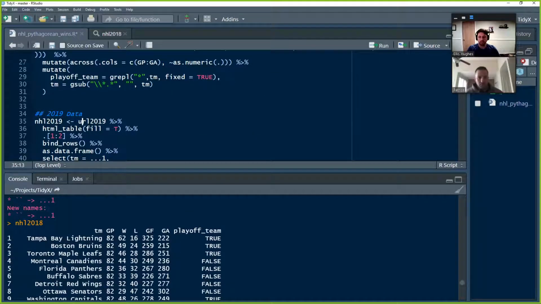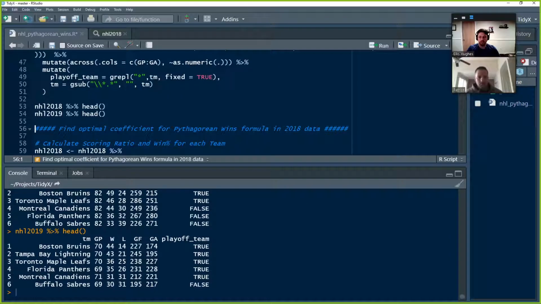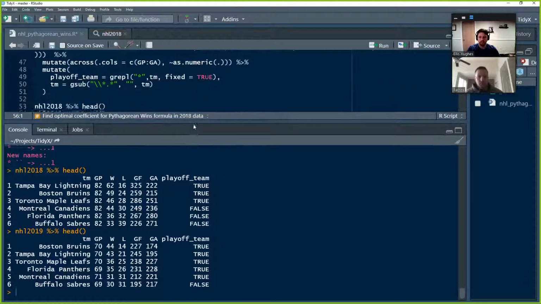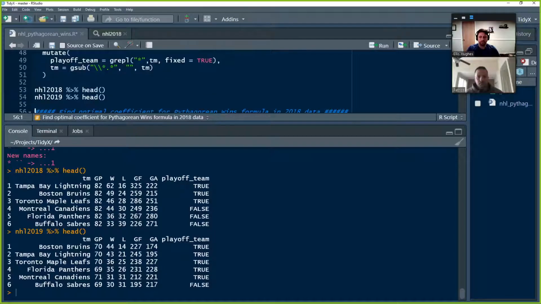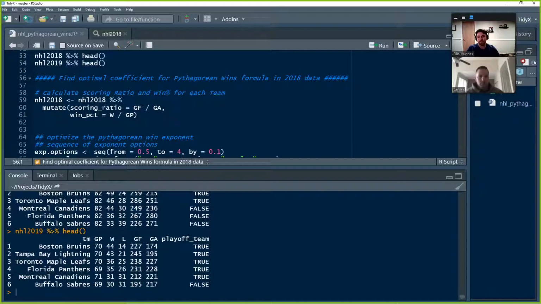So I'm not going to go through it again for 2019. So now we've got 2018 and 2019 all prepped and ready for us to start doing some Pythagorean stuff with it. So Pat, you want to take us through this next piece?